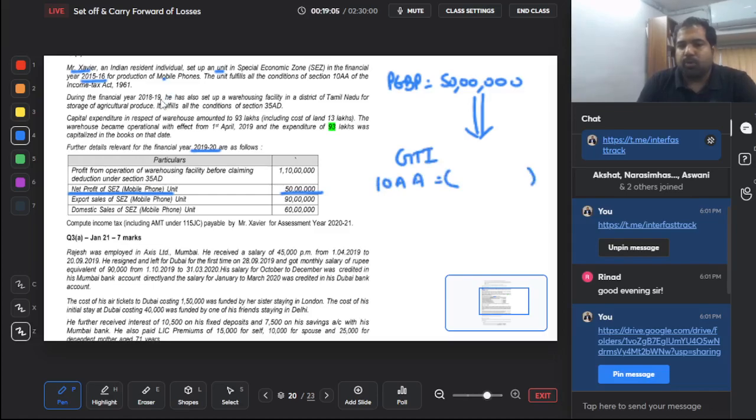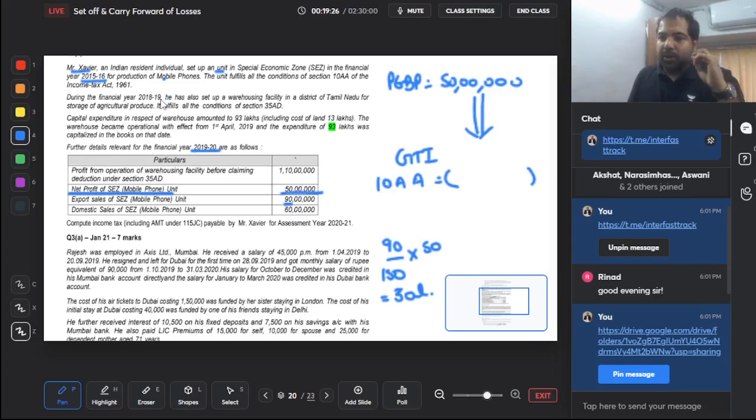Let's calculate export profit. What is the export? 90 lakhs. What is the total? Domestic is 60, so total is 150. Into profit is 50. So let's do this, guys. This will turn out to be 30 lakhs. Now we are in the first 5 years. So step 1 is export profit, which is 30 lakh. Into how much percentage, guys? We will get into 100% because we are in the first 5 years. So how much deduction will you get? Deduction under 10A is 30 lakh. This is as simple as this. How do you present this? Nothing. In the PGBP, take 50 lakh.